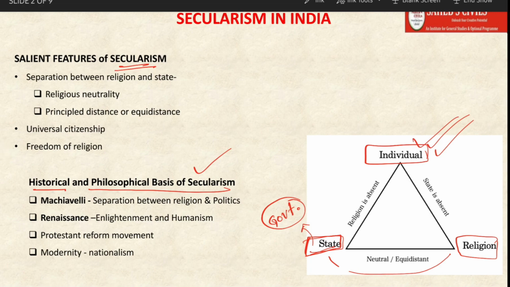Let us first understand the relationship between the individual and the state. In the interaction between the individual and the state, religion is supposed to be absent.